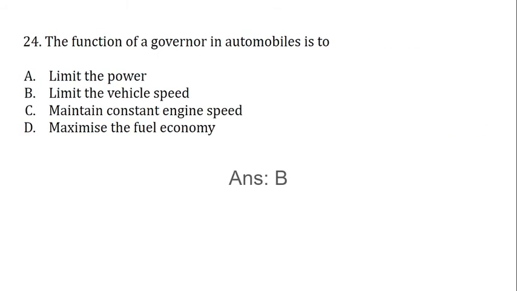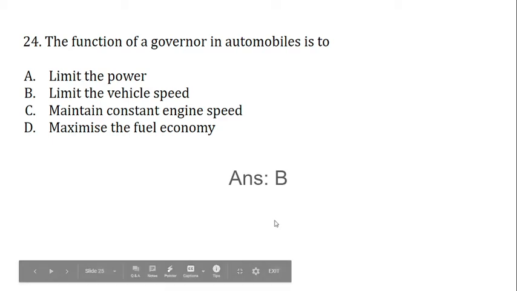The function of a governor in automobiles is to limit the power, limit the vehicle speed, maintain constant engine speed, and the last one is maximize the fuel economy. The correct answer is B, limit the vehicle speed.